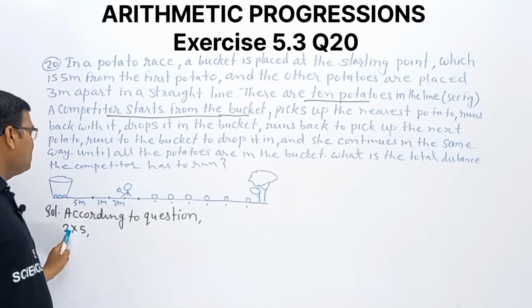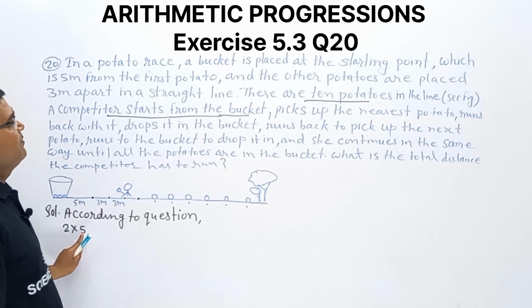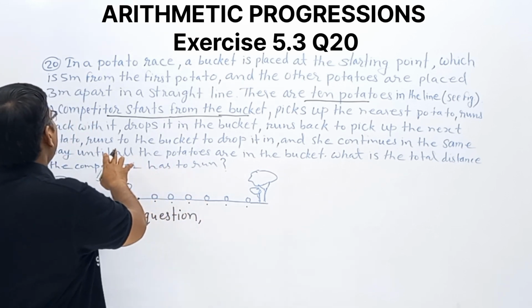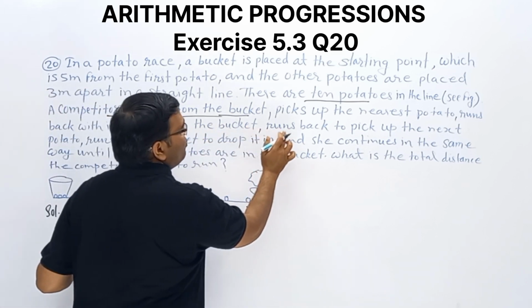It means double of this one, 2 times 5. Clear?